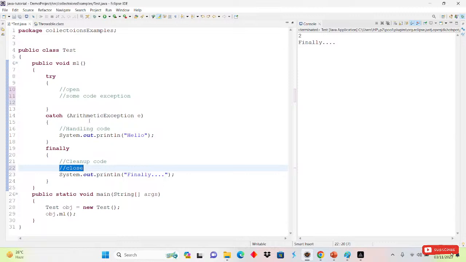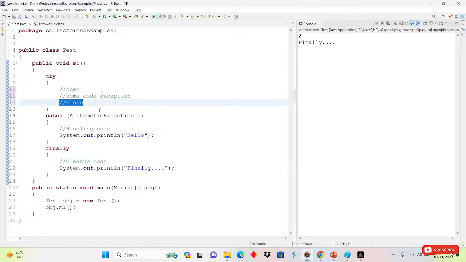Suppose we take the database one. Suppose we have opened the database here. After that we are writing some logic here, and after that we are closing the database here. Inside the database, many mandatory files or some mandatory documentation will be there, right?